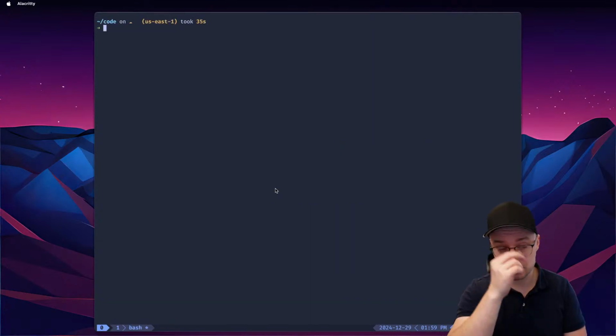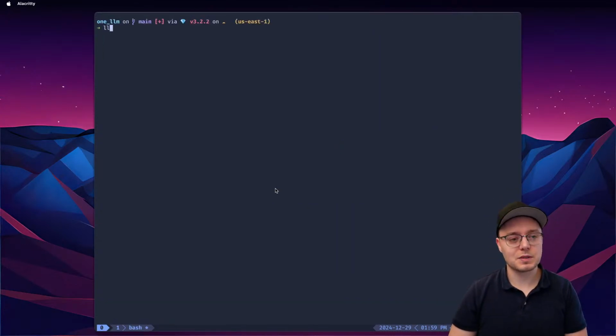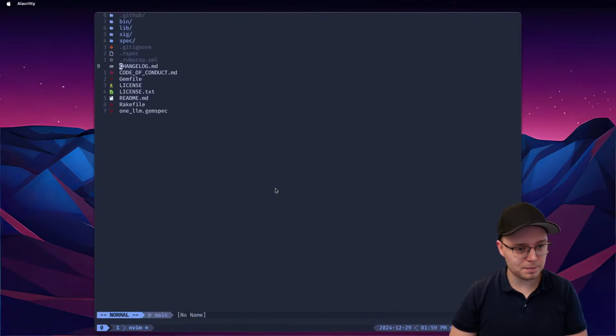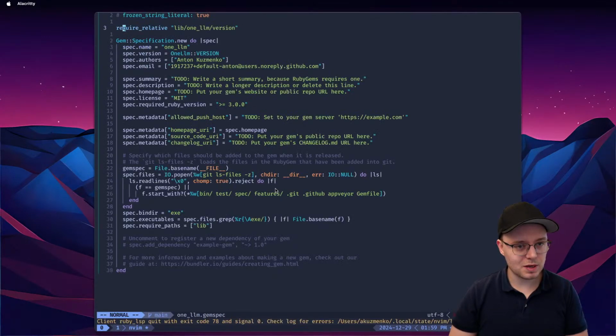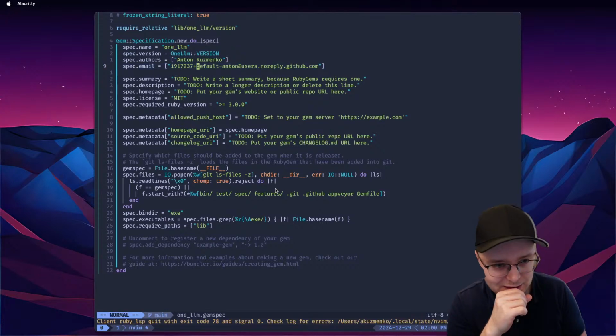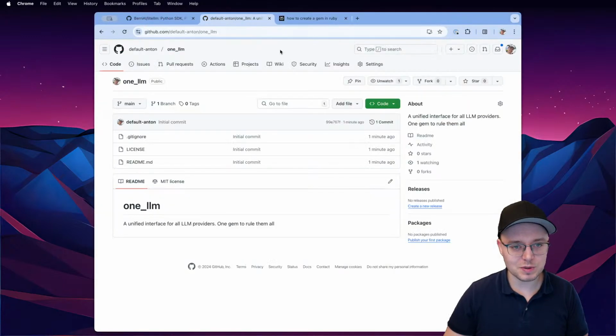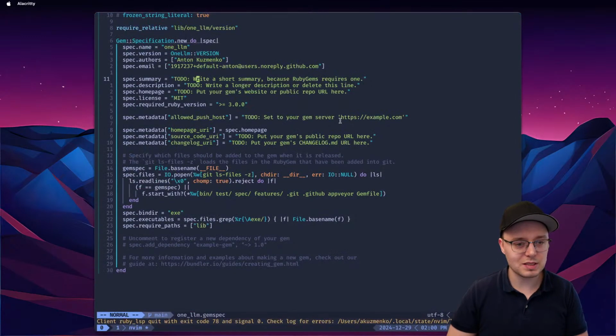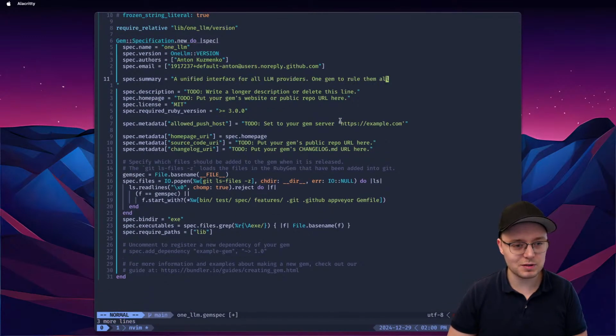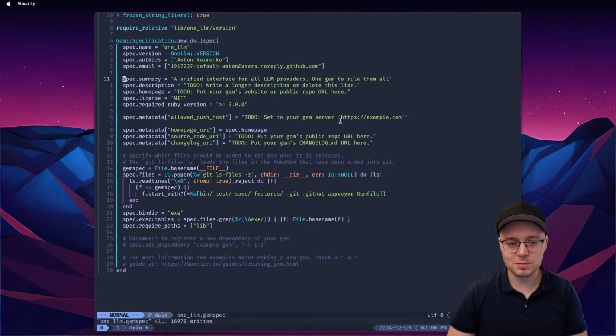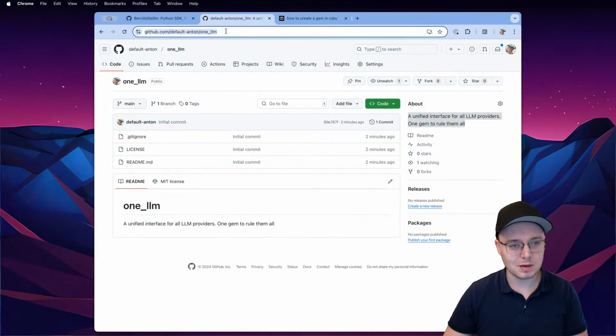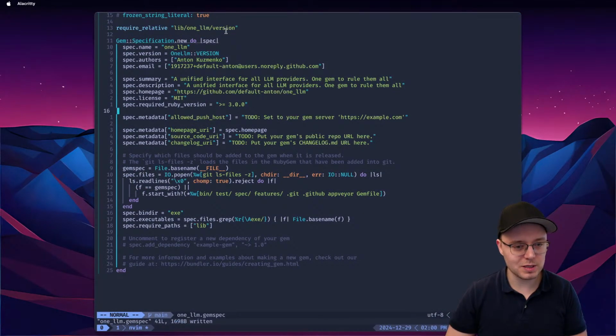I didn't know that it actually creates all of this, which is amazing. Okay, so now we have our brand new gem, and I think we start with the gemspec. We're going to go here, and this is my GitHub email. It's nice that I have it here. Summary: we're just going to copy the summary from here. It's just basic stuff. A unified interface. One gem to rule them all. Description, I think it's going to be the same thing. Homepage: I'm going to use this as our homepage. MIT, Ruby, blah blah. Amazing. Author, Atom Kuzmenko. That sounds good. Allowed push hosts.